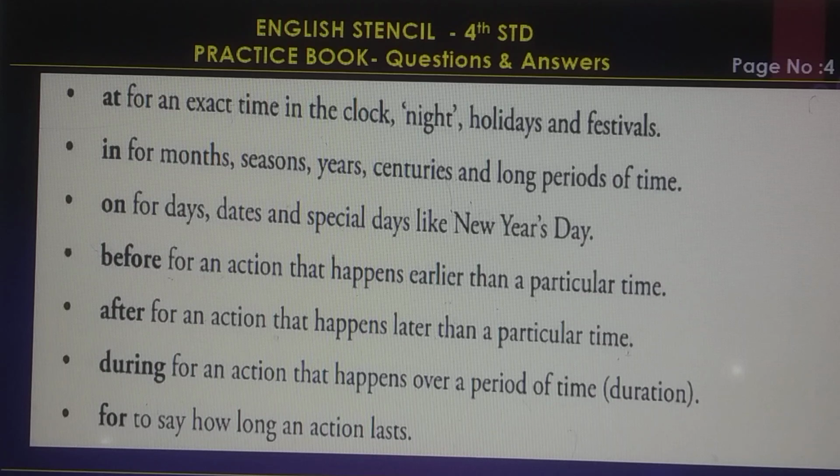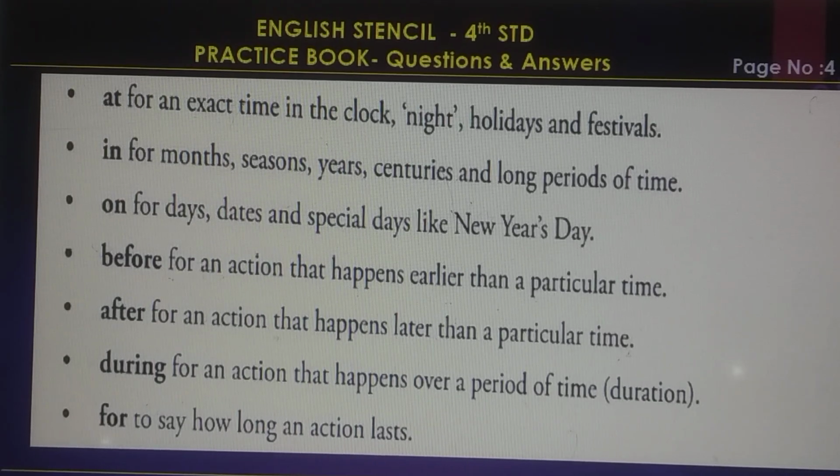At, for an exact time on the clock, night, holidays and festivals. In, for months, seasons, years, centuries and long periods of time. On, for days, dates, special days like New Year's Day.